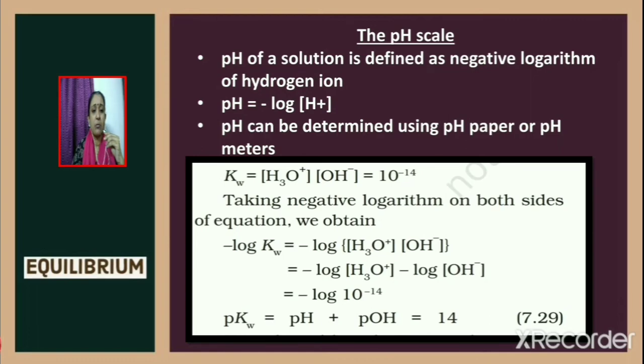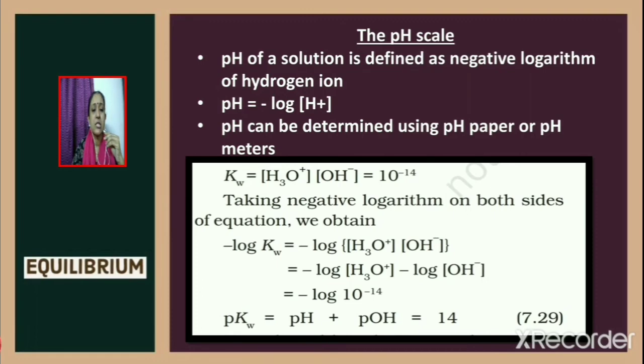So we get minus log of Kw is equal to minus log of H3O plus concentration into OH minus ion concentration. So this will be equal to minus log of H3O plus concentration minus log of OH minus ion concentration, and it is equal to minus log of 10 raised to minus 14.